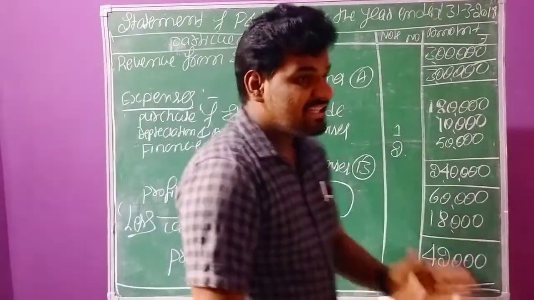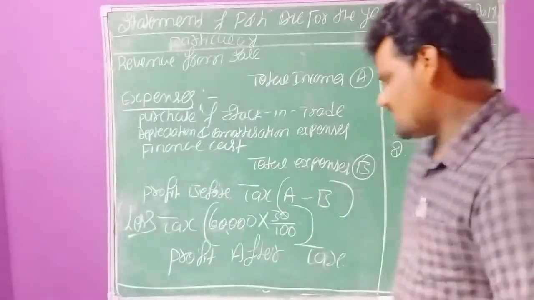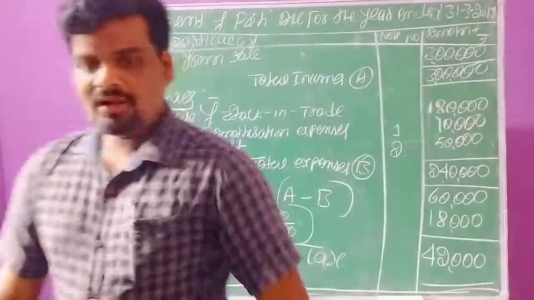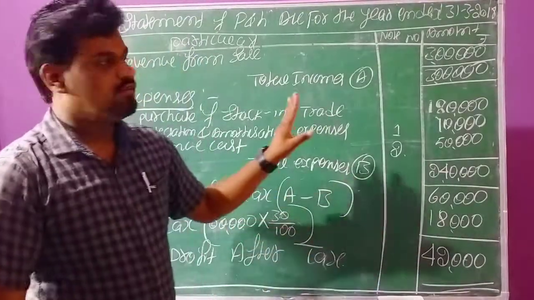So after deducting all the expenses and taxes, the remaining balance is called the total profit during the year. This is the solution for this question.